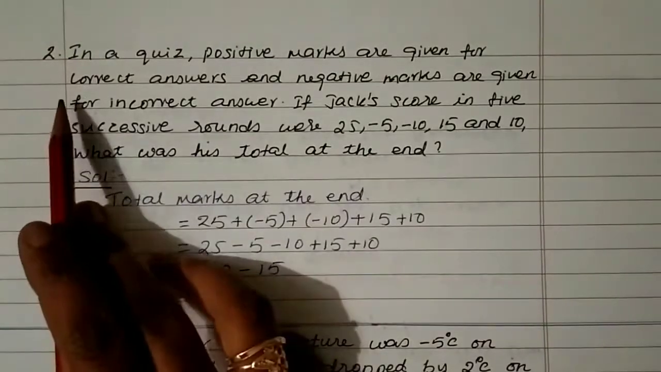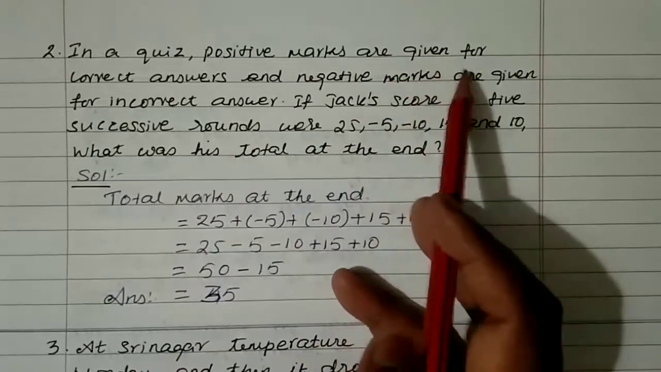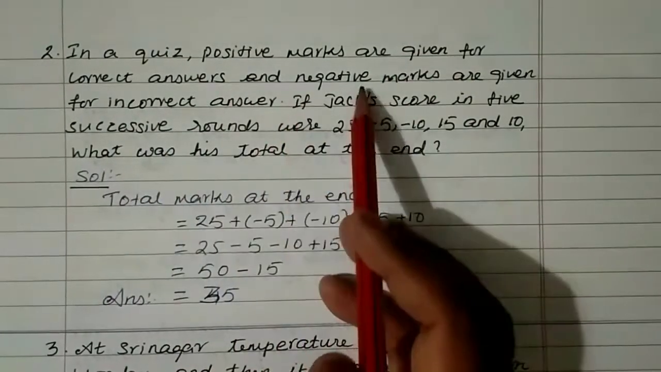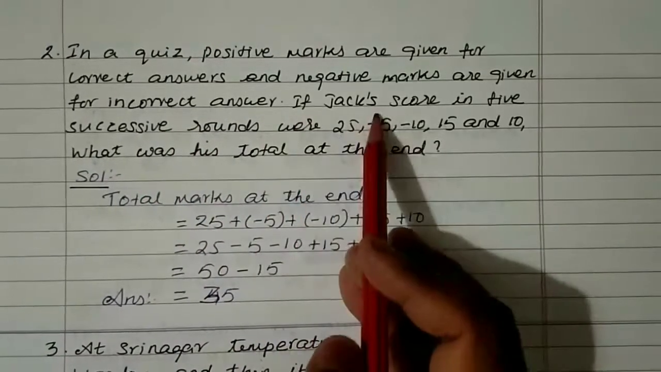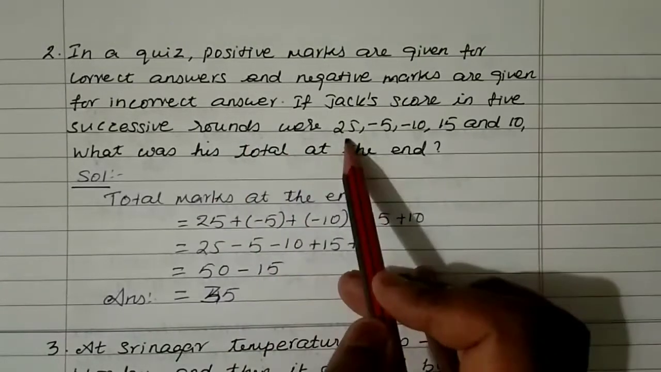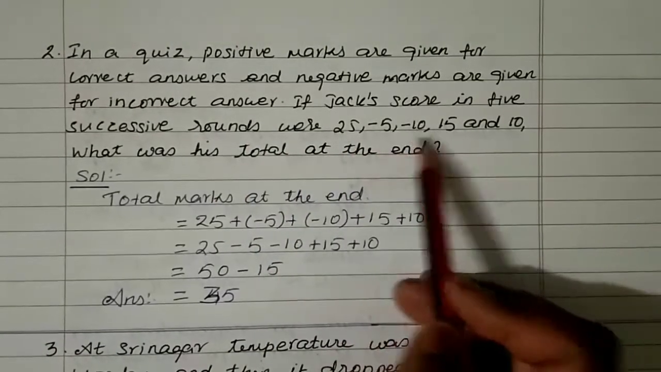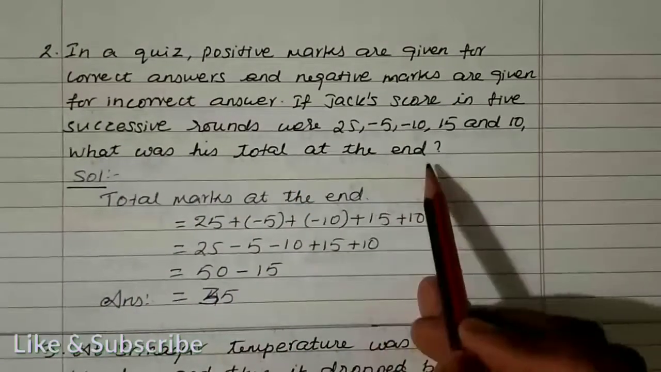And then second question, in a quiz, positive marks are taken for correct answer and negative marks are taken for incorrect answer. If Jack's score in 5 successive rounds were 25, minus 5, minus 10, 15 and 10, so what was his total at the end?